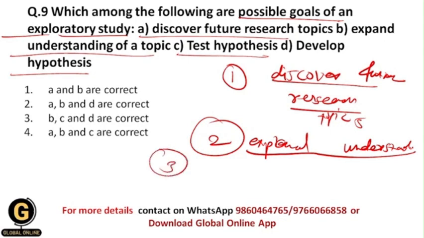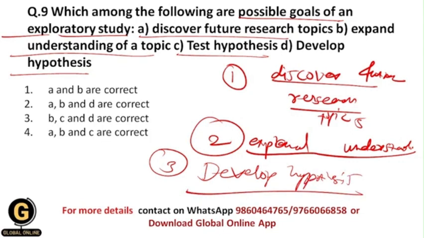And the third goal is to develop a hypothesis, that I have told you earlier in this video, that we are going to develop the hypothesis in the exploratory study. So we don't test hypothesis over here. There is no need to test the hypothesis, because there is no kind of conclusion over here. We are going to only develop the hypothesis in the exploratory study. We don't test it. And that's why the correct answer to this question is second, that is A, B, D are correct, because only these are the possible goals of an exploratory study.